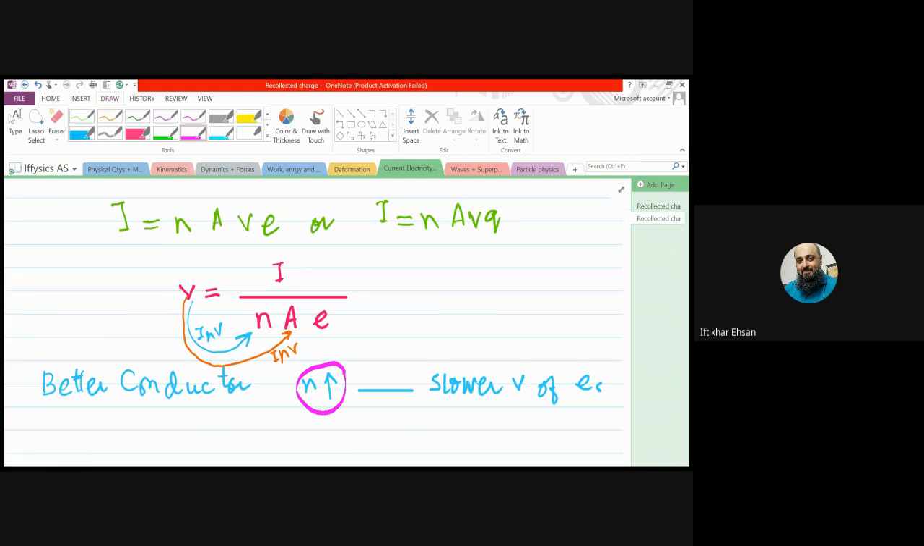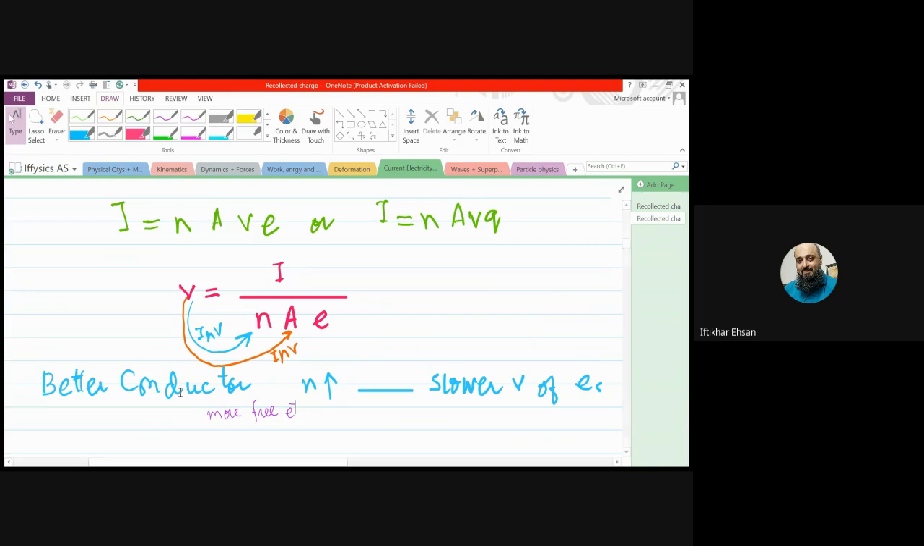Let me tell you. Small n is the number of free charges or number of free electrons per unit volume. Capital N is only the number of electrons or charges. This is per unit volume. When we say a conductor has a larger n, it means it has more free electrons, more free charges. And when a conductor has a larger number of free electrons, it is a better conductor.